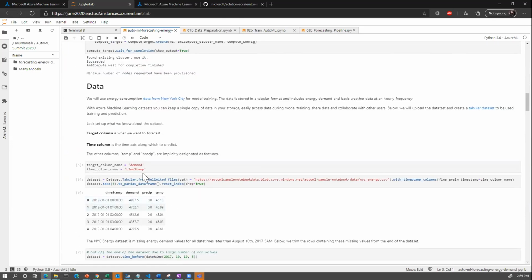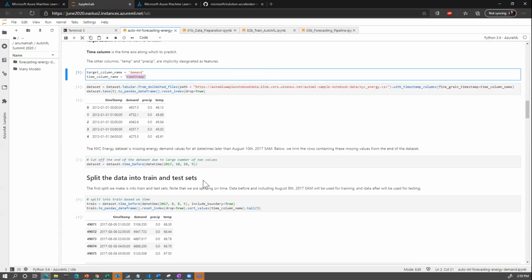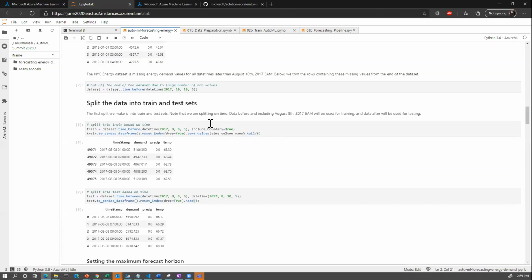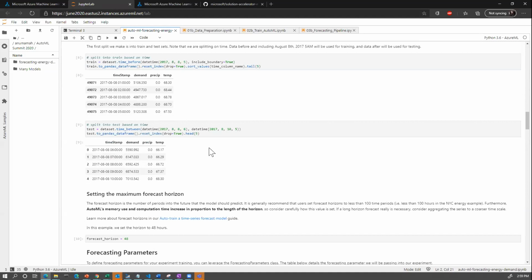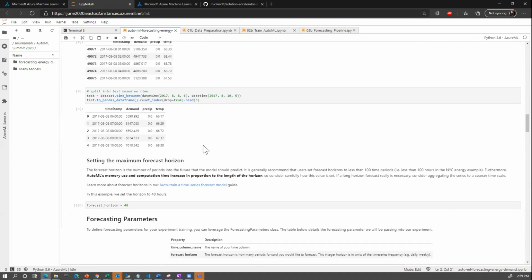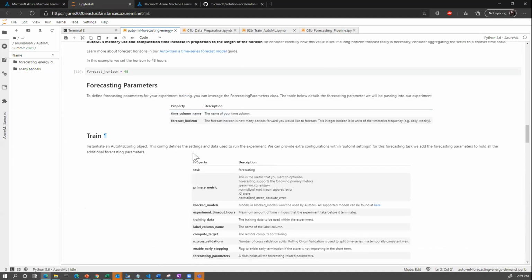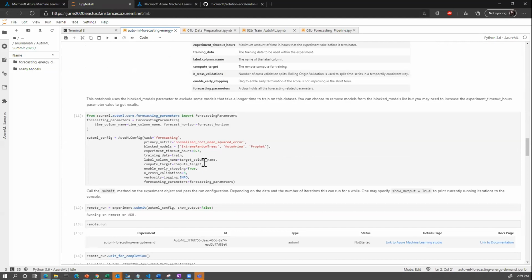and then bring in our data. So this is a forecasting example as we are predicting the energy demand forecast, right? So in this case, we'll need to specify the target column as well as the time column. So in this case, demand is the target column and timestamp is the time column name. And we could see how this data actually looks right here. We're going to split the data and do all those things that we want to do with our data right at the top. And then I'm just going to quickly scroll down so I can show you the AutoML configuration.